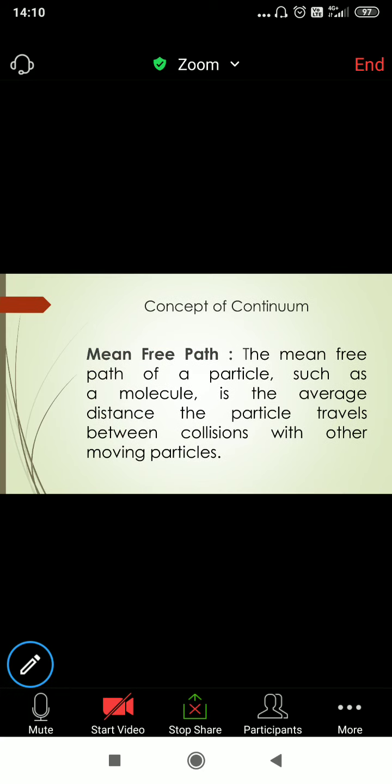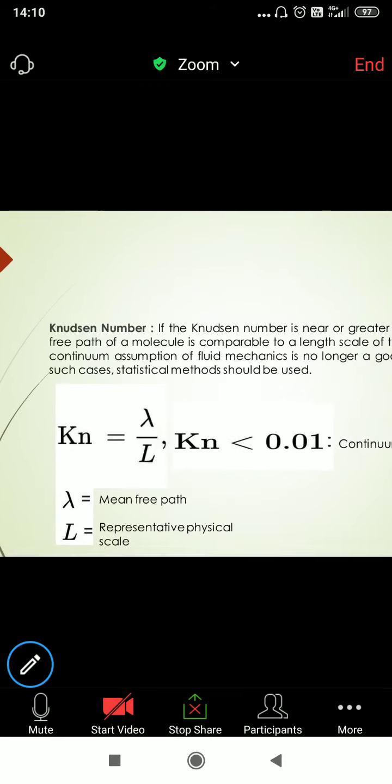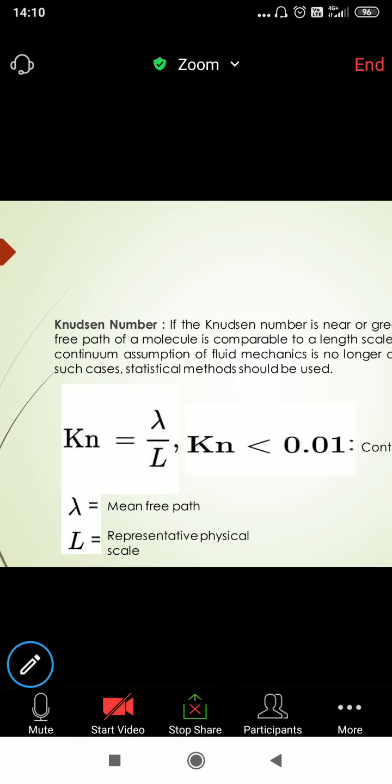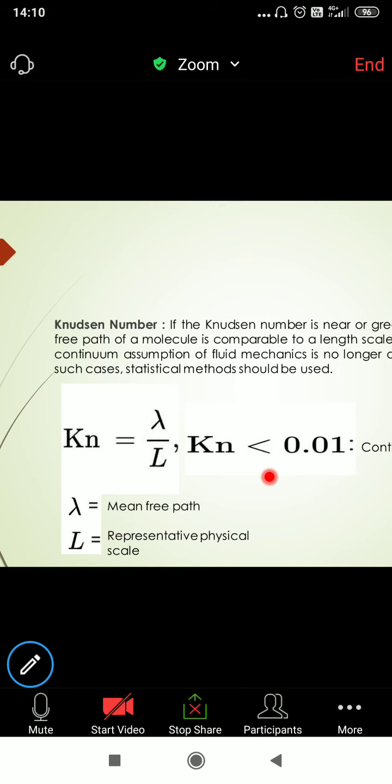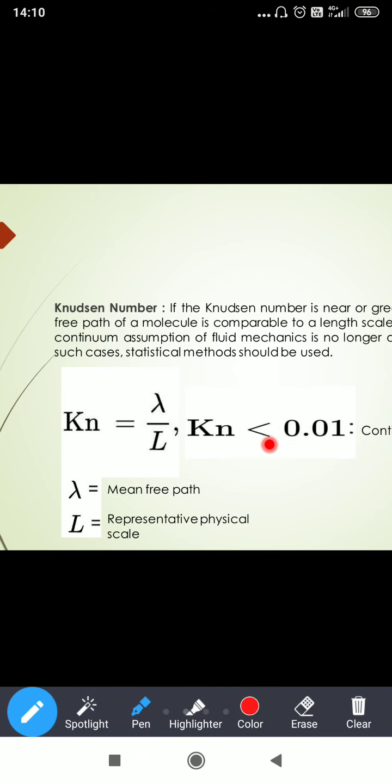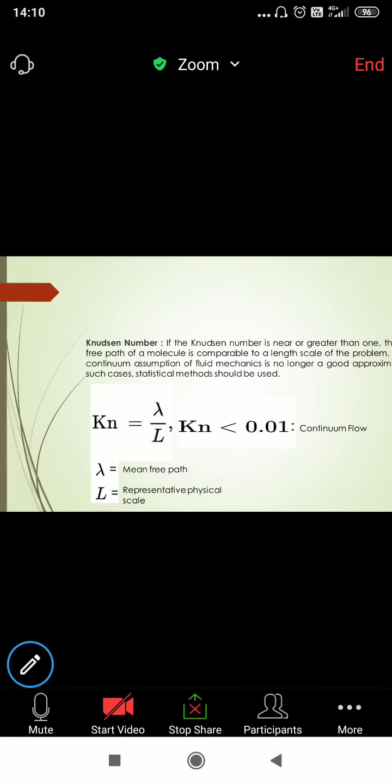So next we'll go. What is Knudsen number? Knudsen number is the ratio of lambda by L. What is lambda? Lambda means mean free path. L means representative physical scale. So in order to study the concept of continuum, you must have Knudsen number less than 0.01. We'll see what is lambda, what is L, and how we will calculate this Knudsen number.